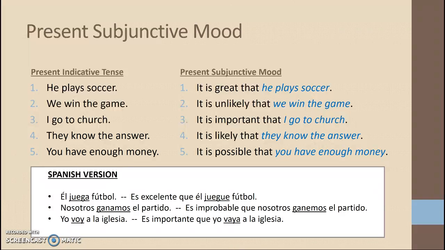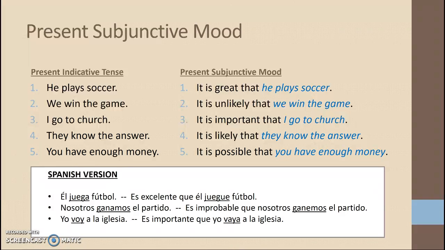When I say he plays soccer, él juega fútbol. But remember, we have to change the conjugation of jugar into the subjunctive because we have that first clause element. Es excelente que él juegue fútbol. The verb es did not conjugate any differently, but the second verb after the que is what had to go into the subjunctive, so juega became juegue.